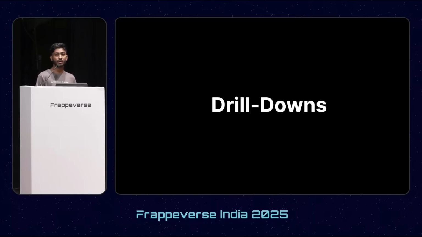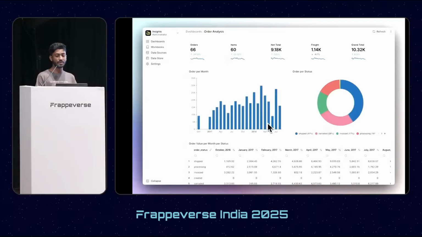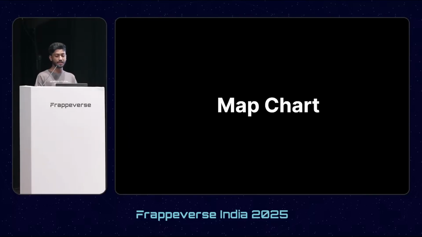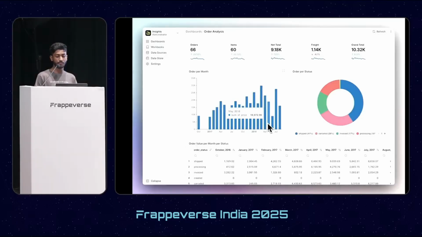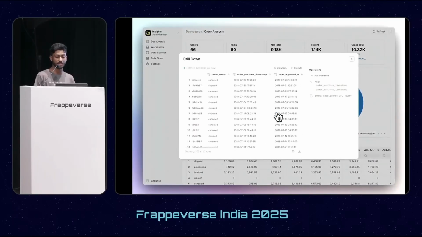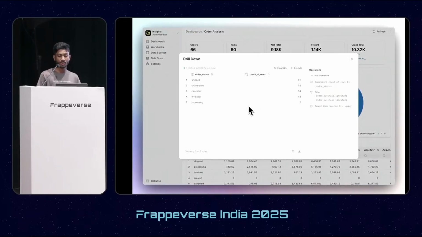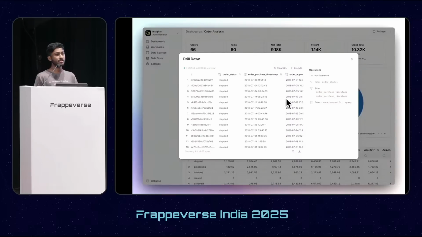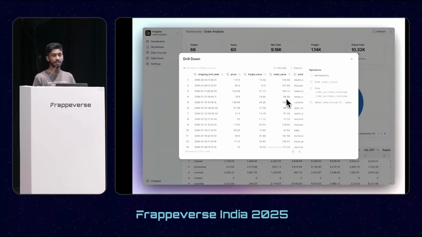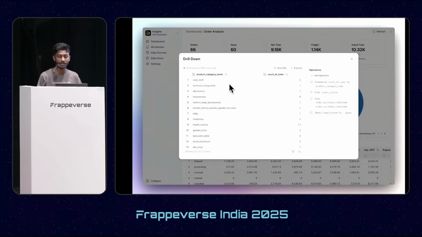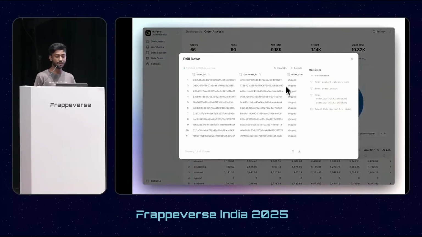Previously all the charts were static and you couldn't find the reason why you were seeing a downward trend in a chart. With the help of drill downs, you can easily investigate the reason behind why there's a downward trend in your chart, or why there's a sudden spike. All the filters you apply here are only for ad hoc analysis. As the saying goes, whatever happens in drill down dialogs stays in drill down dialogs. This does not affect the underlying charts or queries at all. It is only for ad hoc analysis.